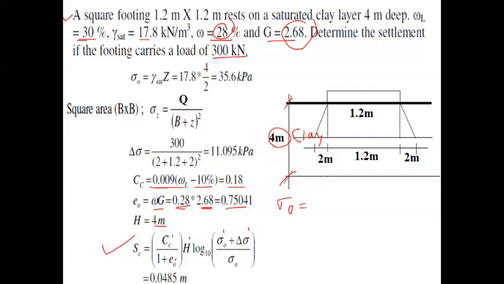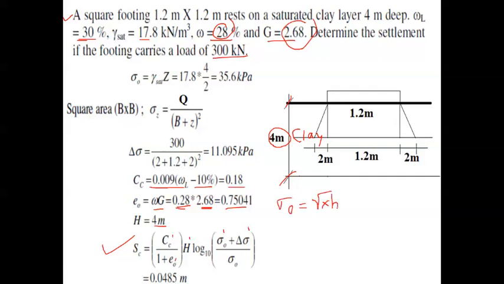So we are not considering any type of construction here. We are taking the virgin condition of the soil before having the building over there. So that is the actual condition we have to consider. So sigma naught is equal to, usually the overburden pressure is nothing but, always you remember, unit weight of the soil into the depth under consideration.